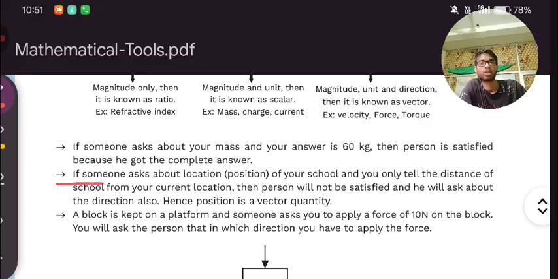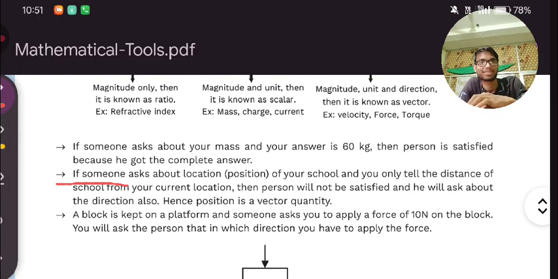Next, if someone asks about the location of your school and you only tell the distance of the school from the current location, then the person will not be satisfied. He will ask about the direction also.